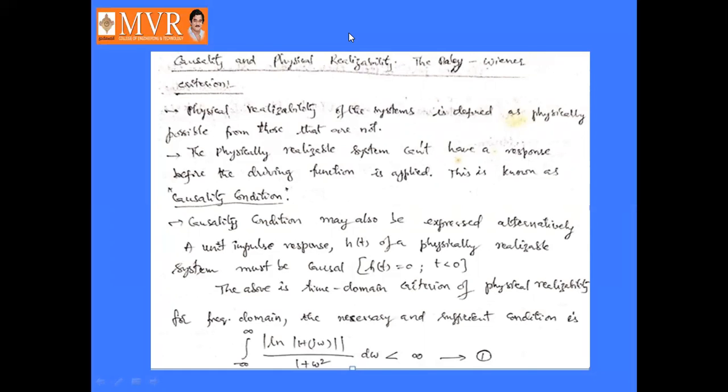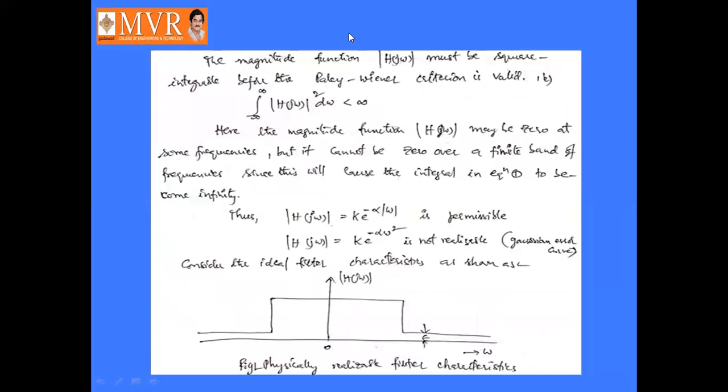For the Paley-Wiener criterion to be valid, mod of h of j omega, that is the magnitude, must be square integrable. Mathematically, the integral from minus infinity to infinity of mod of h of j omega whole square d omega must be less than infinity.